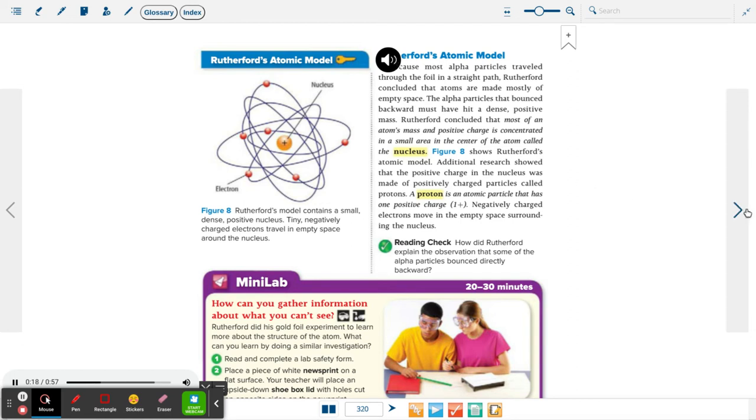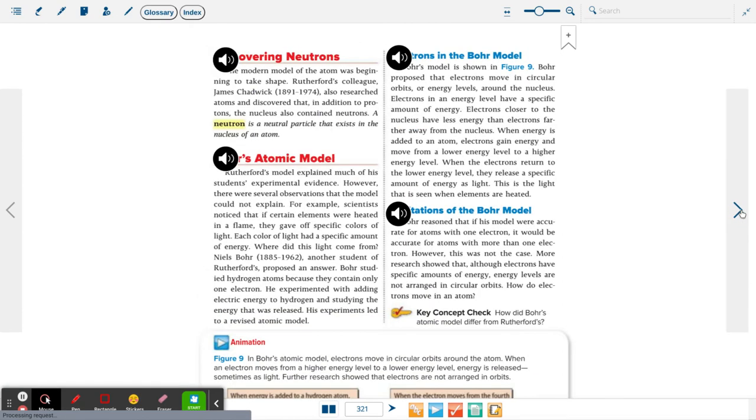Rutherford concluded that most of an atom's mass and positive charge is concentrated in a small area in the center of the atom called the nucleus. Figure 8 shows Rutherford's atomic model. Additional research showed that the positive charge in the nucleus was made of positively charged particles called protons. A proton is an atomic particle that has one positive charge. Negatively charged electrons move in the empty space surrounding the nucleus.